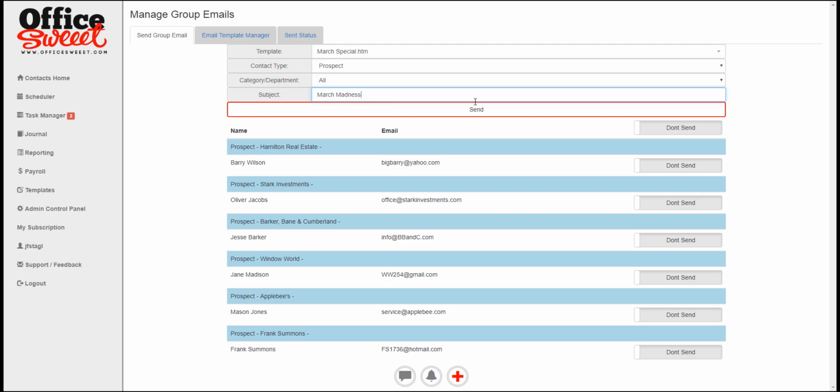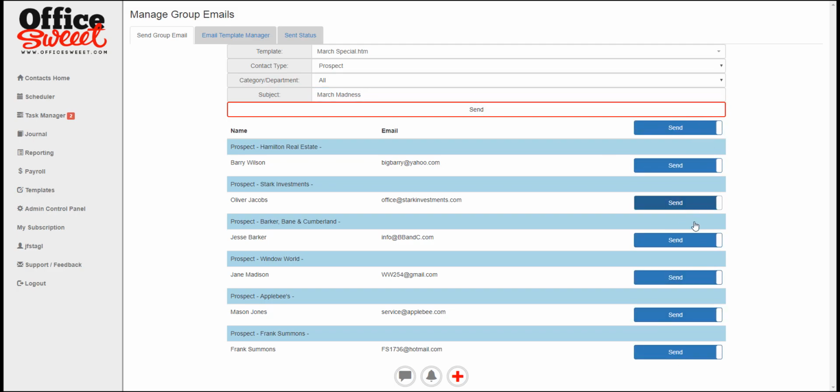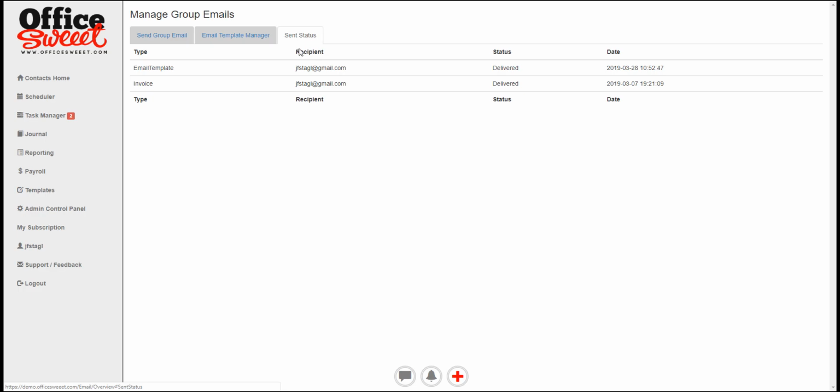And then you just push the send button when you have these selected. So you can just select all of them, or if you just want to take somebody out of there, you can do that too. So you have full control over it. When you push the send button, it notifies you who it's going to, and then you can look at the sent status and see whether or not it's delivered, and whether or not there have been problems.